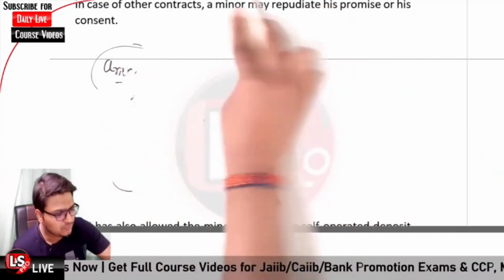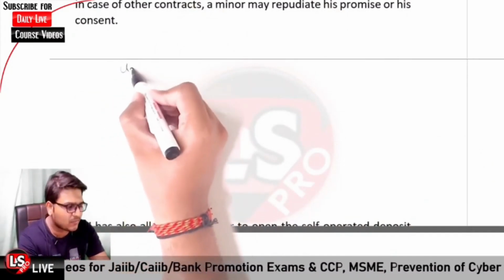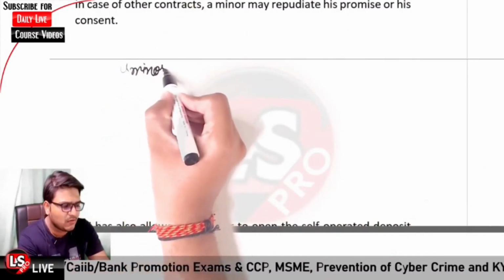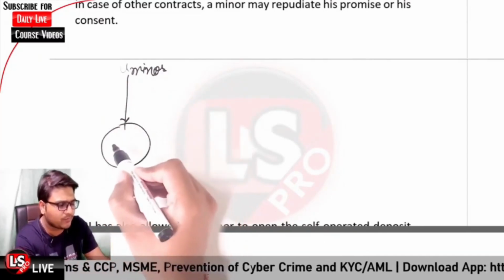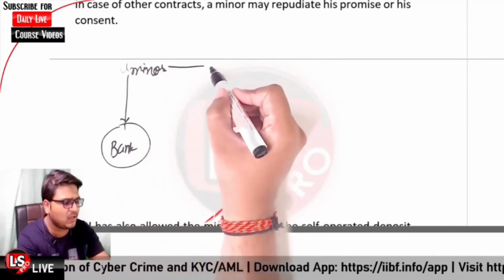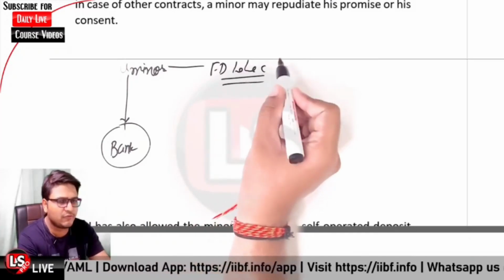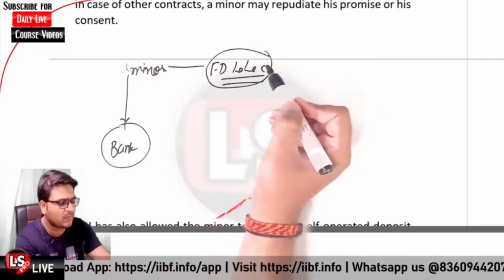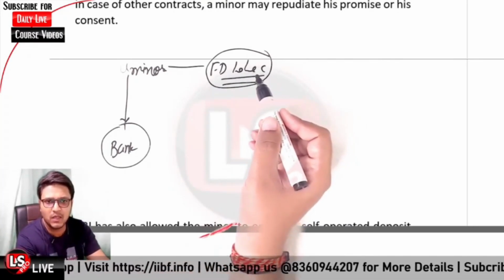Okay. And also the case: minor person A is a minor, visited your branch and asked for a demand loan. He is maintaining a fixed deposit account of rupees 10 lakh with your bank, and he asks for a demand loan based upon this FDR.